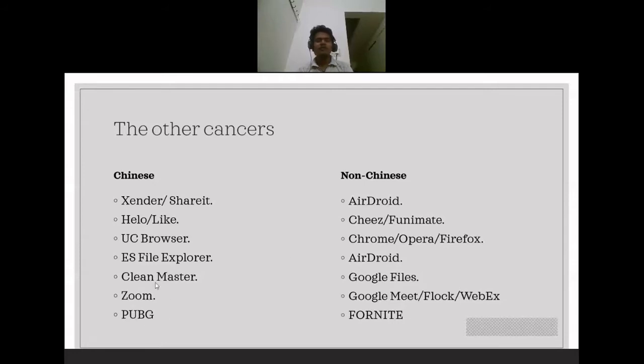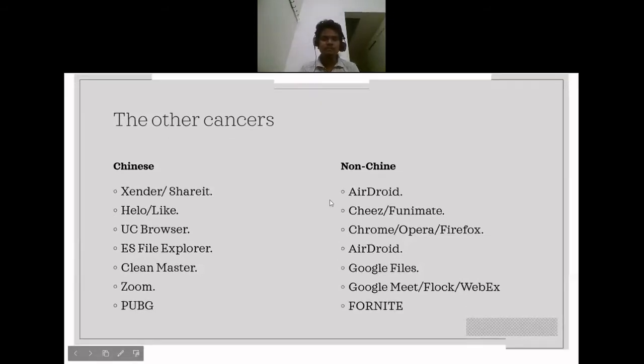I would request you to not use PUBG because it is powered by Tencent Mobile, and Tencent is a completely Chinese-based company which takes in the user information. So you connect to PUBG via Facebook, so all the information you have on Facebook goes to China directly. And the funny thing is, Chinese people don't use Facebook themselves. They have got Line and other Chinese-made social media applications, but your data goes to China if you play PUBG. So instead of that, you can play Fortnite, and there are other gaming applications which can do as good as PUBG does.